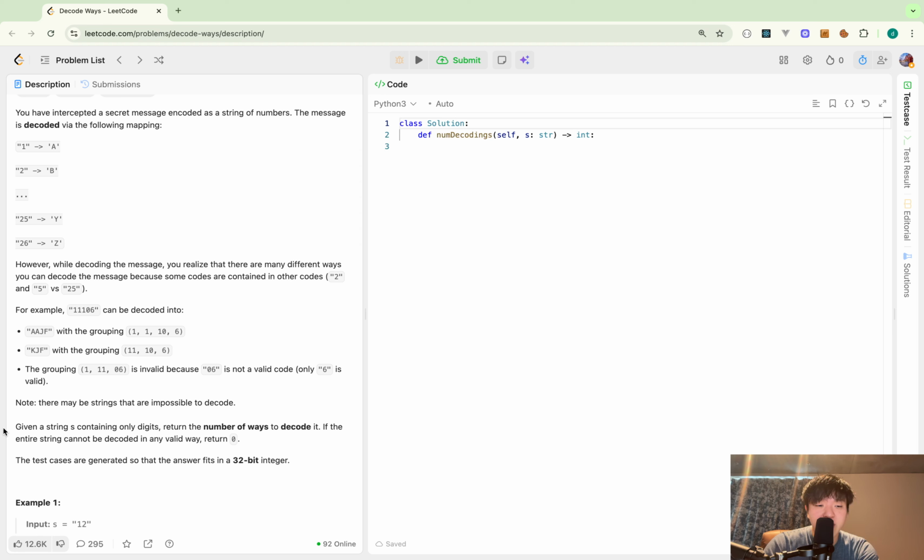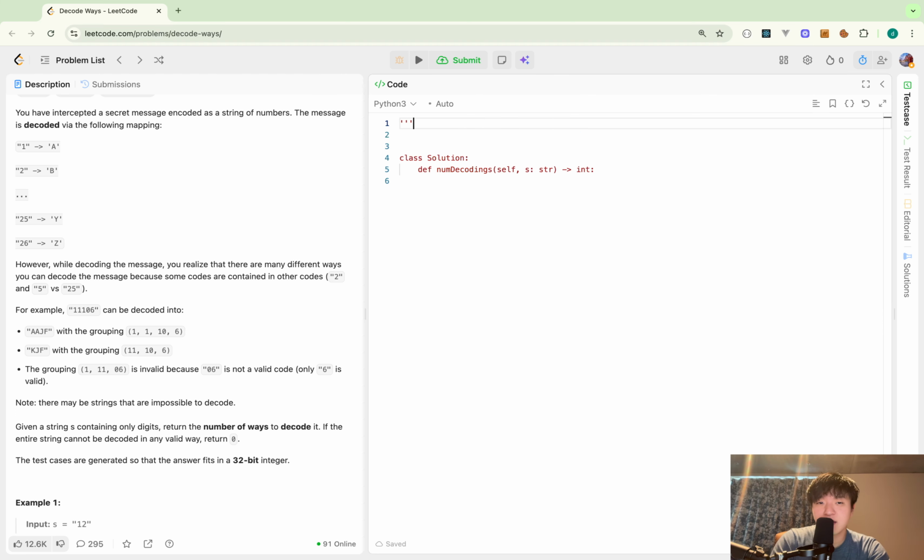Given a string s containing only digits, return the number of ways to decode. If the entire string cannot be decoded in any valid way, return 0. The test cases are generated so that the answer fits in a 32-bit integer. Okay, I see. So let me start with clarifying my understanding.